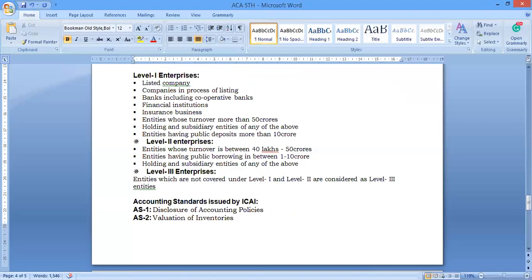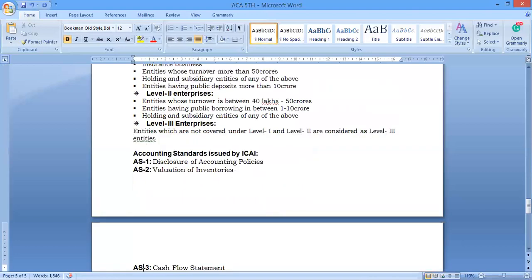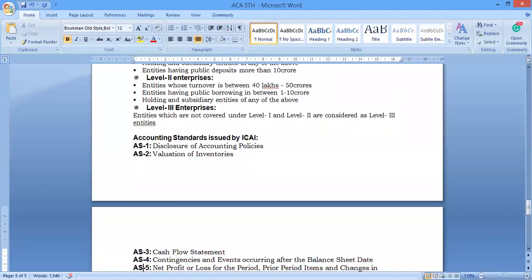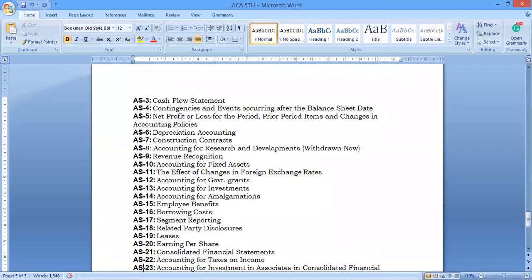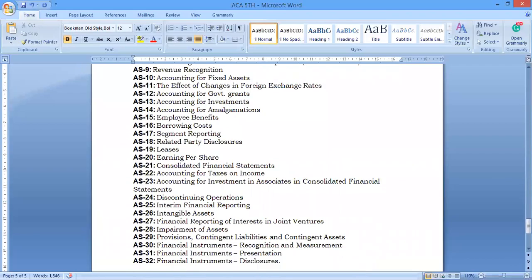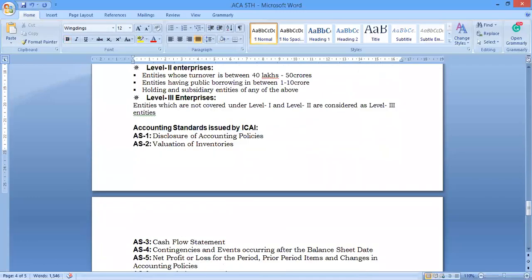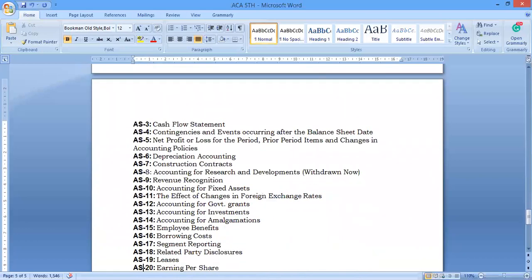And finally, we'll go for the accounting standards issued by the ICAI. All of you know we have so many, 32 accounting standards. Ultimately, these are the accounting standards we have to discuss.